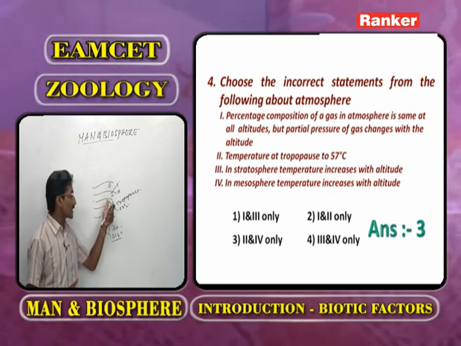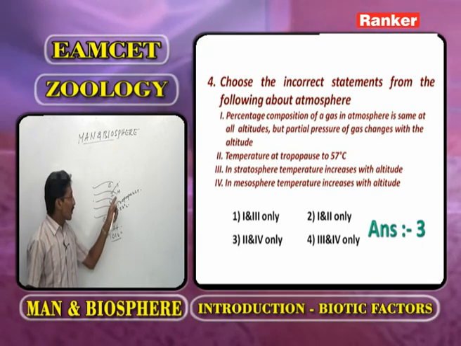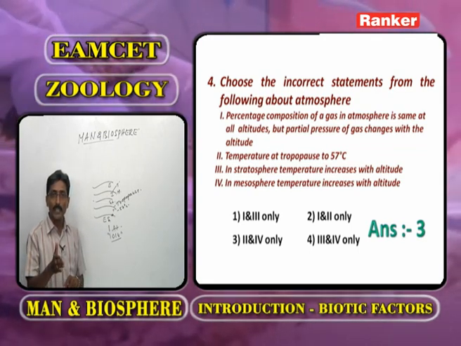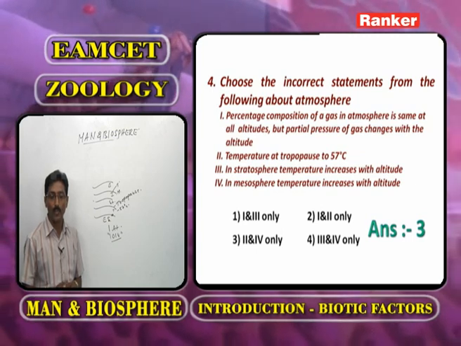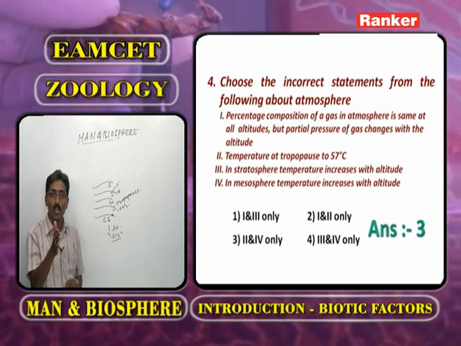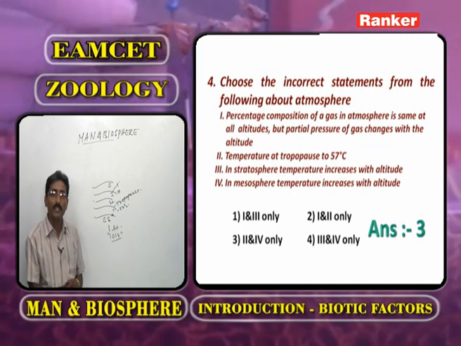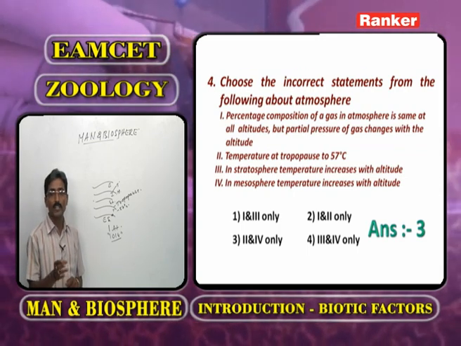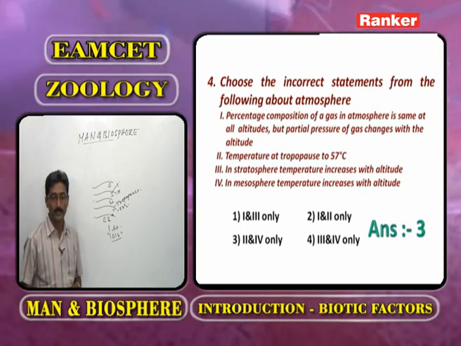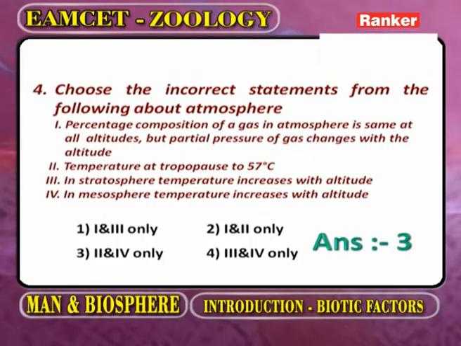And in the fourth statement, one part of ionosphere that we call mesosphere, in mesosphere, temperature increases with altitude. No, temperature decreases with altitude. So regarding this question, the second statement and the fourth statement are incorrect. Now we go for the next question.